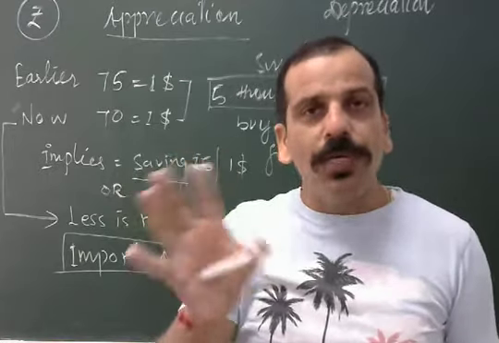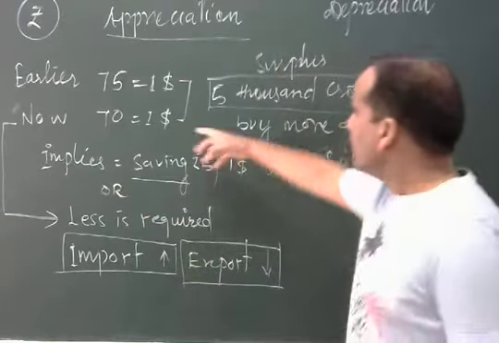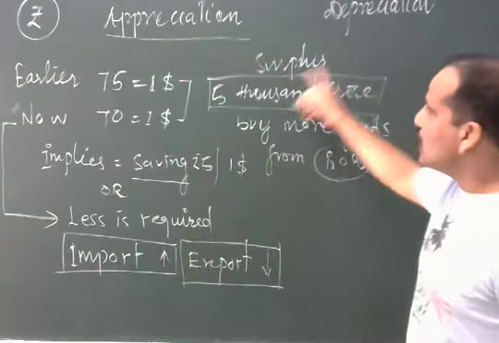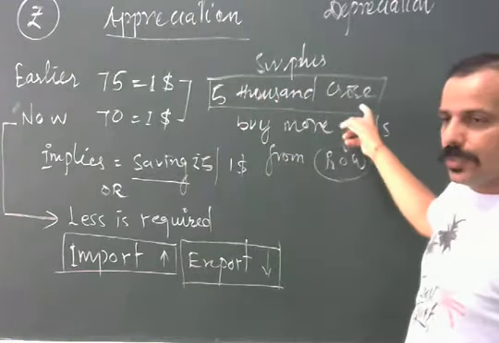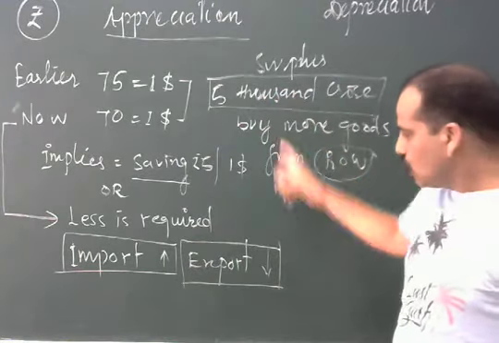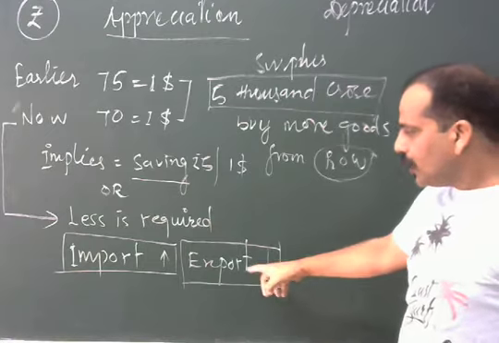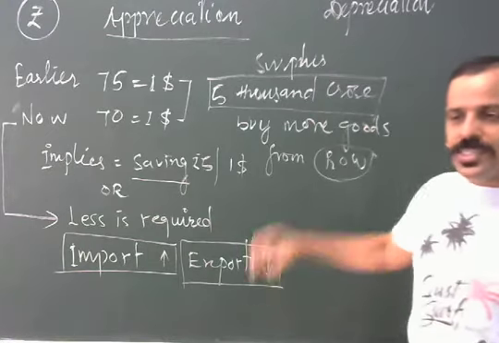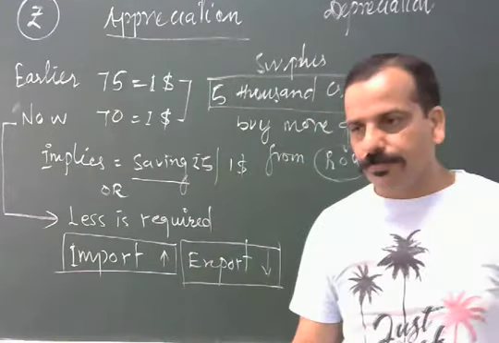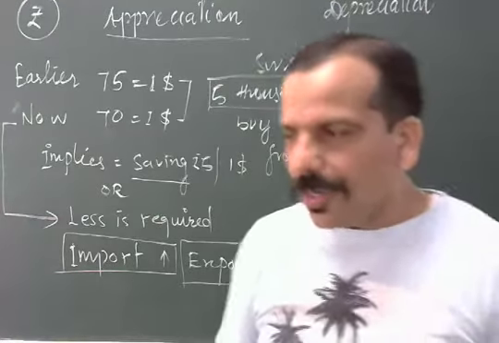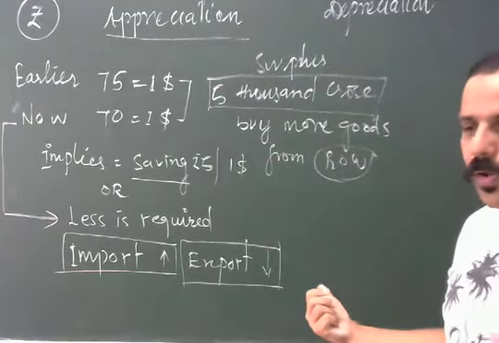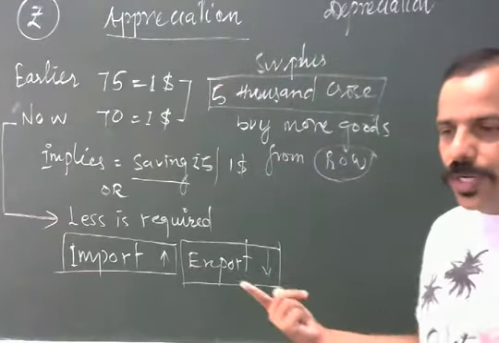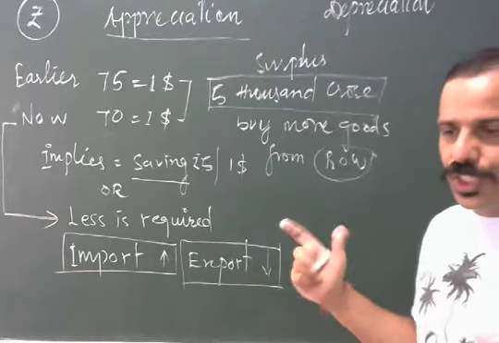So for them there will be a deficit of 5,000 crore. Your exports mean imports of other countries. Are you getting this point? Export and import, why is there an inverse relationship?